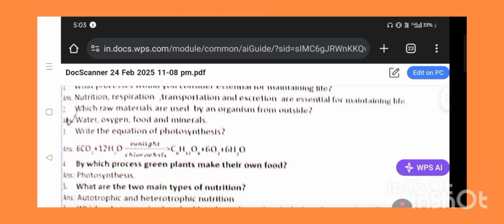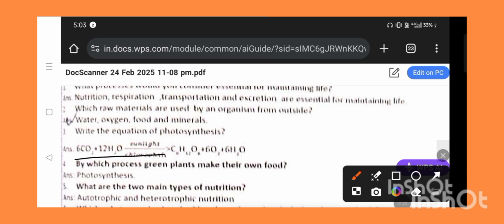Write the equation of photosynthesis. 6CO2 plus 12H2O, in the presence of sunlight and chlorophyll, gives C6H12O6 plus 6O2 and 6H2O. So this is an expected question for 2024-25. So all members, compulsorily you should read the photosynthesis equation.